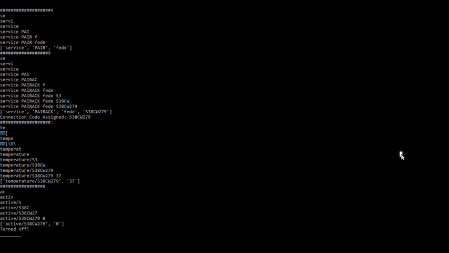As you can see, the client sends a pair request on the service topic. The pair request is followed by its serial number, which is kept short for the purpose of the video. The Home Catalog responds with a pairak to signify that it has received the request and it has accepted it. The pairak is followed by the serial number of the device and the connection code.